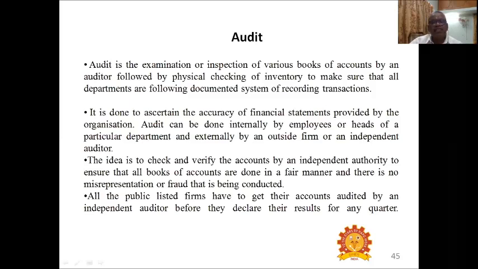So the aim, the idea of auditing, is to find the accuracy, and that no misrepresentation and fraud is available in the account statement. The purpose of auditing is to find out the accuracy of the financial statements, and physical verification also. All the public listed firms have to get their accounts audited by an independent auditor before they declare their results for any quarter.